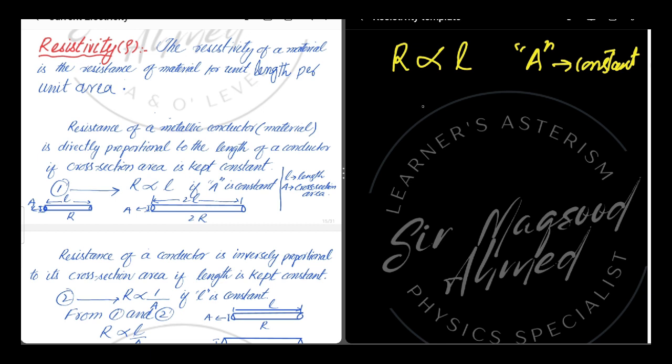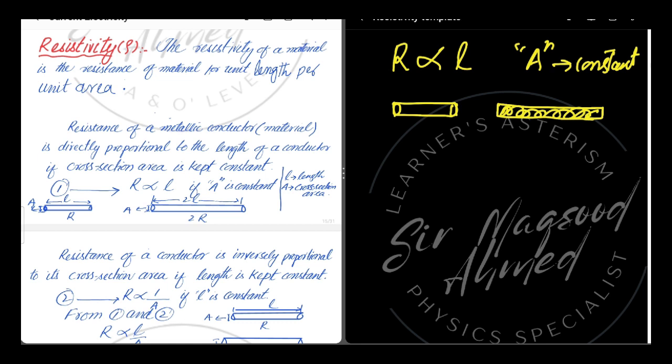Actually, by increasing the length of a conductor, we have increased the number of atoms present in a conductor. So, when the current or electron passes through a longer conductor, there would be more collisions. Due to more collisions, more resistance is faced by the electron or current.